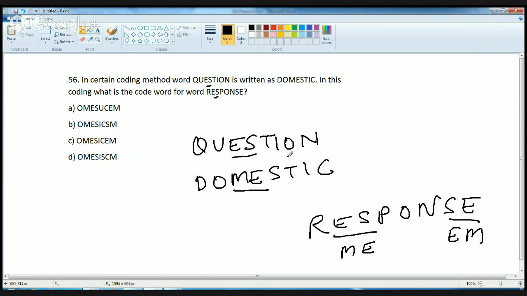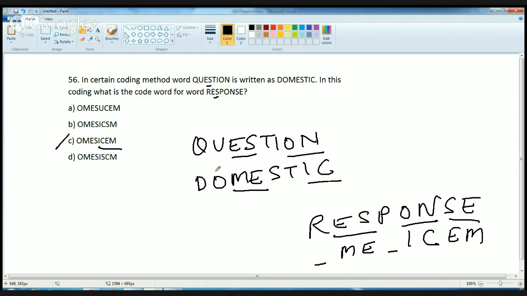Then you have ON, so ON is written as IC. Now the dashes. It's so easy to solve this question. Even without solving it, the last four letters should be ICEM. So ICEM is the correct option.